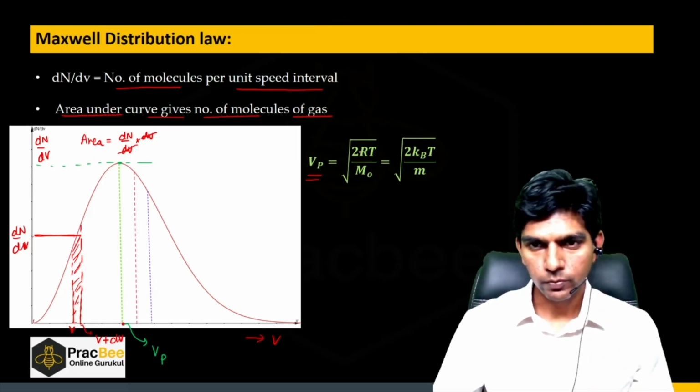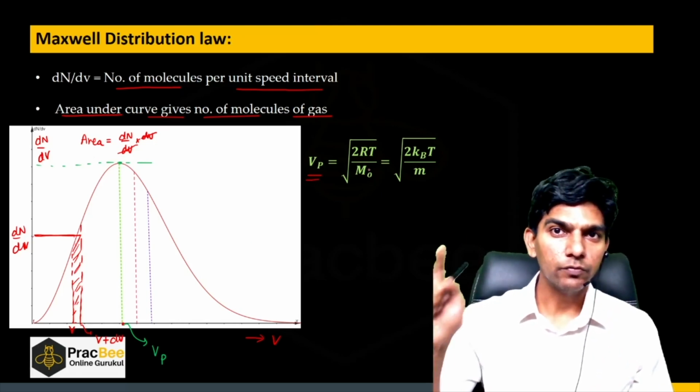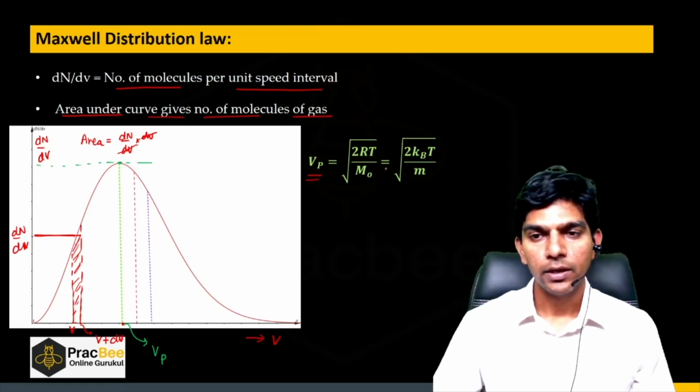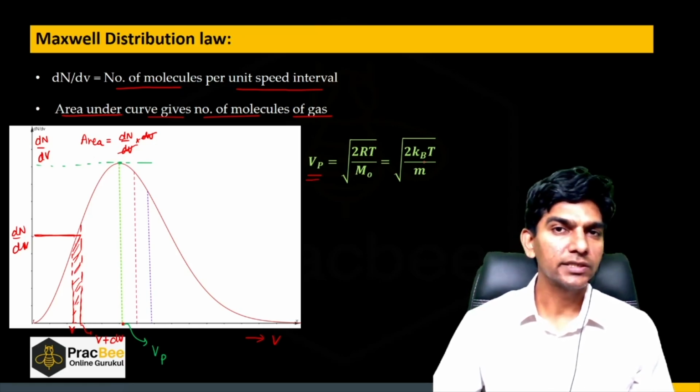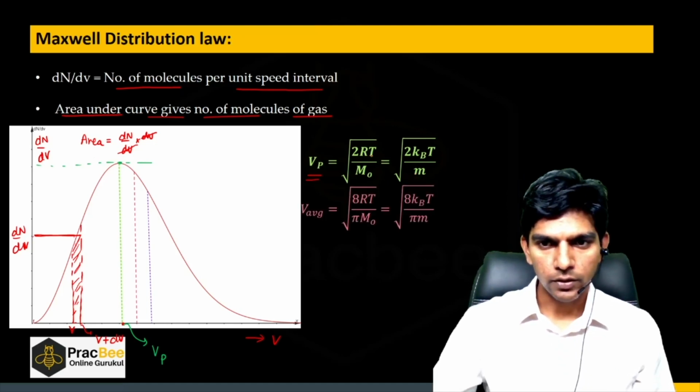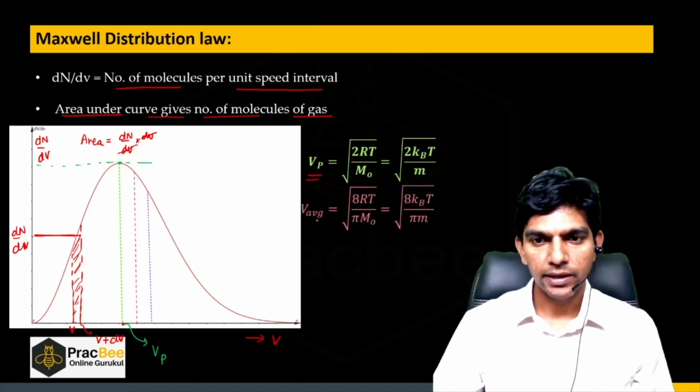So if you look at the formula, it will be root of 2RT by M naught. In VRMS, it was root 3RT by M naught. Here it is root 2RT by M naught. And we can also write RT by M naught as KBT by small m, where small m is the mass of one molecule.